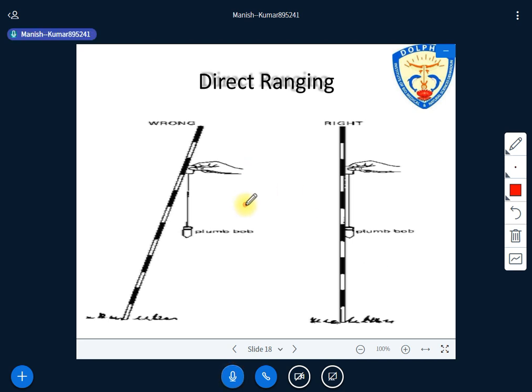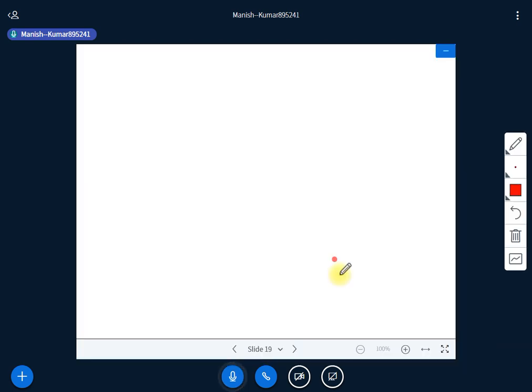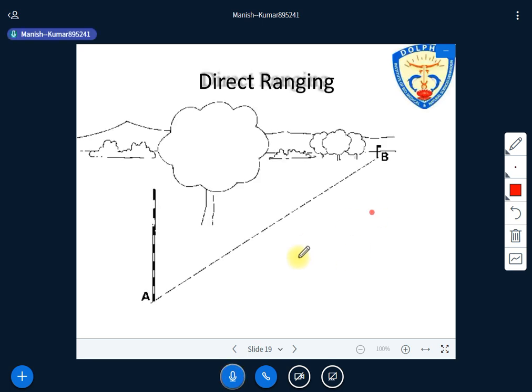And as I told you, you have to check the verticality of the rod. Either you can use the plumb bob, or you have to look from bottom to the top, right? Just bend down and look whether the ranging rod is vertical or not. That also needs to be checked. And then direct ranging: since there is no obstacle, despite there being some forest area, A and B are still intervisible, so you can conduct the direct ranging in this condition itself.